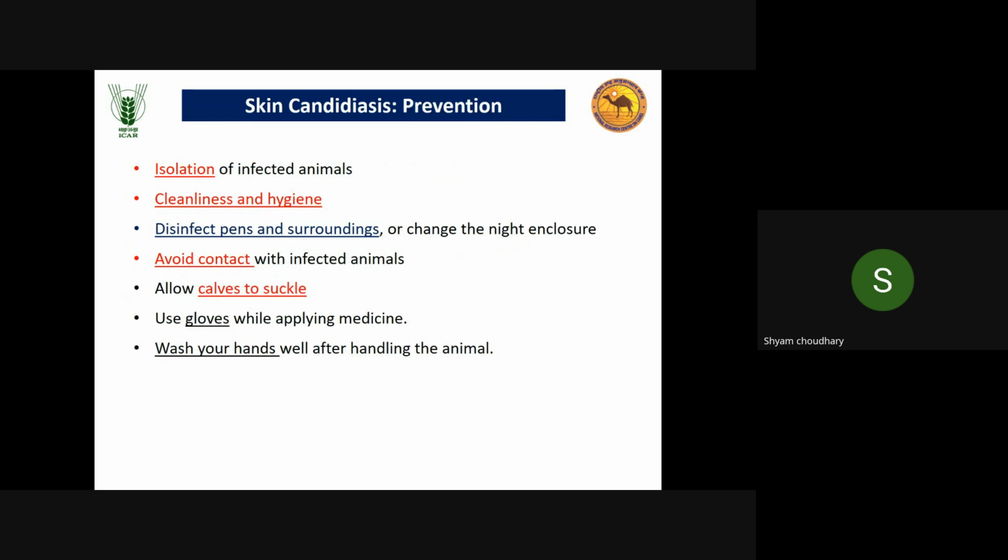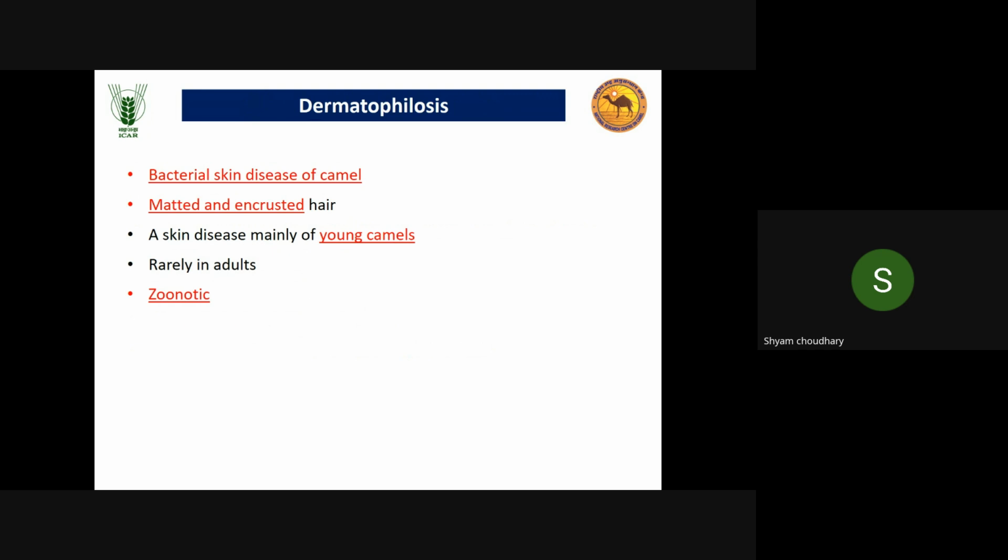Prevention: isolation, cleanliness, hygiene, disinfect the farm surroundings, avoid contact, and allow the calf to suckle so they will get immunity. Wash your hands well before handling other animals. Use gloves when applying medicines. The next disease is dermatophilosis.